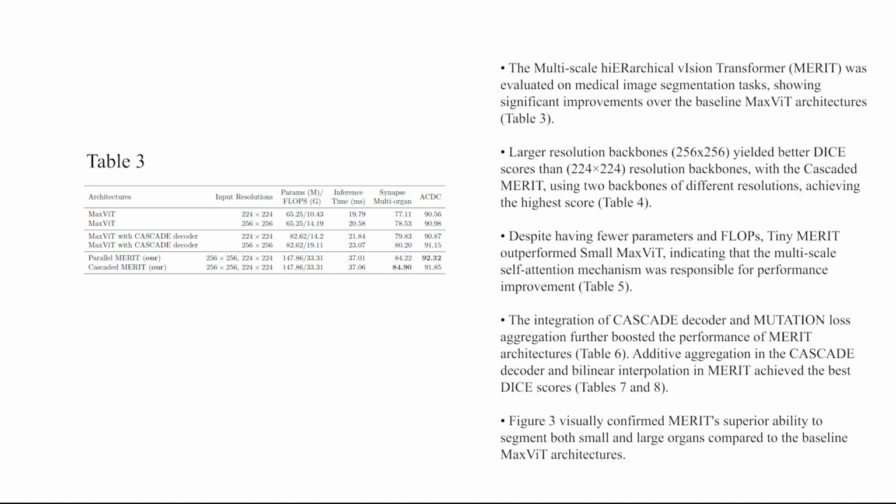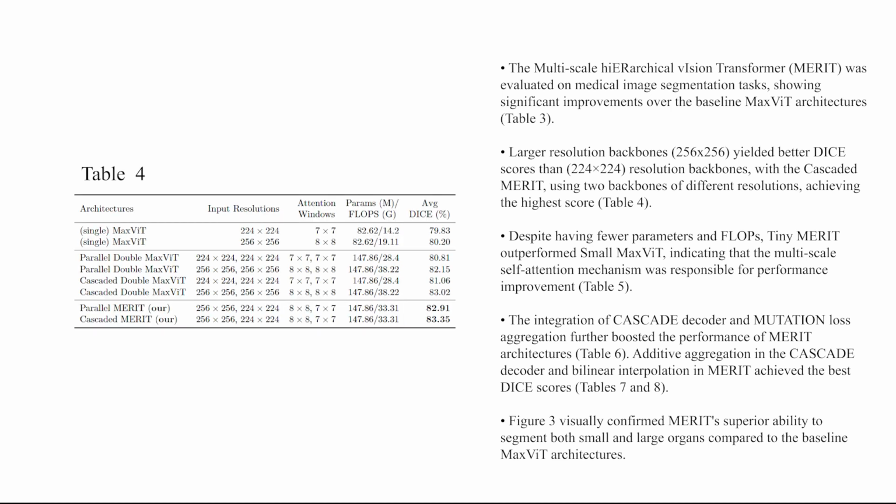The multi-scale hierarchical vision transformer, MERIT, was evaluated on medical image segmentation tasks, showing significant improvements over the baseline MaxViT architectures, Table 3. Larger resolution backbones, 256 x 256, yielded better DICE scores than 224 x 224 resolution backbones, with the cascaded MERIT using 2 backbones of different resolutions achieving the highest score, Table 4.